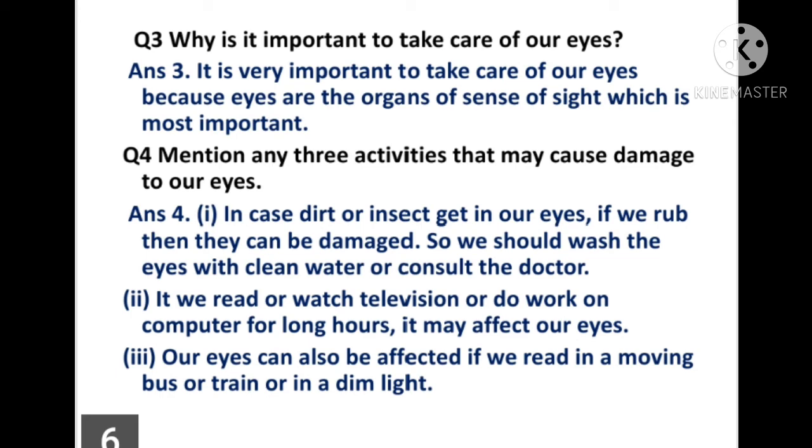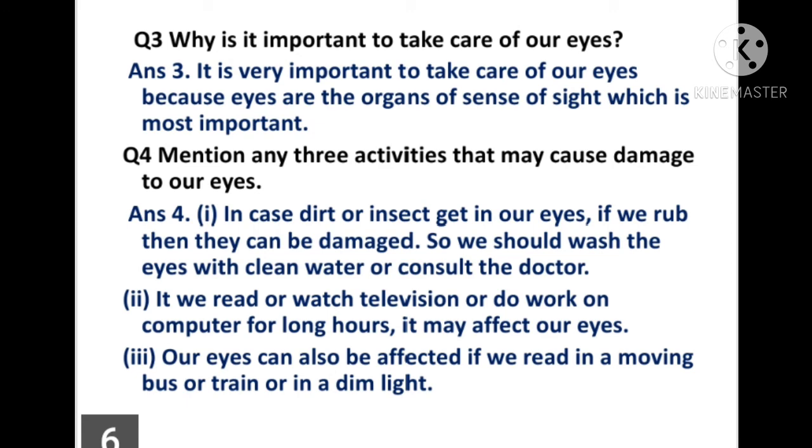Now question number 4. Mention any 3 activities that may cause damage to our eyes. Now come to its answer. First, if dirt or an insect gets in our eyes, there is no need to rub the eyes because they can be damaged.